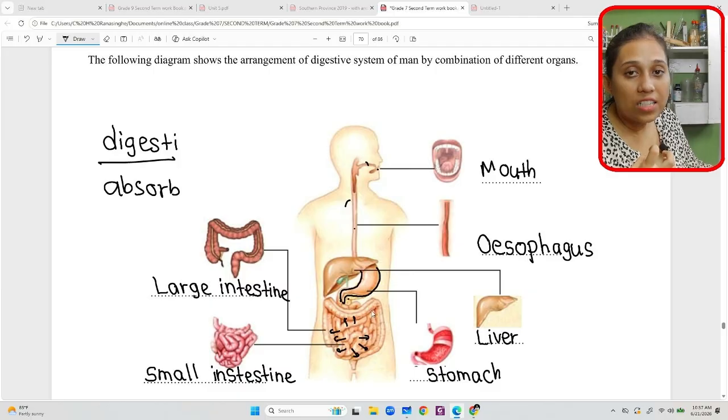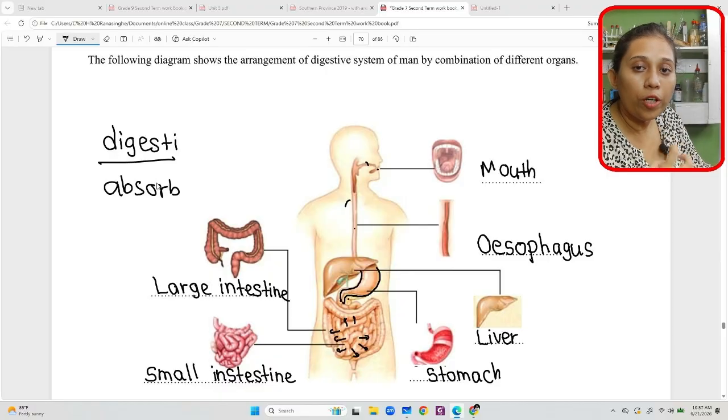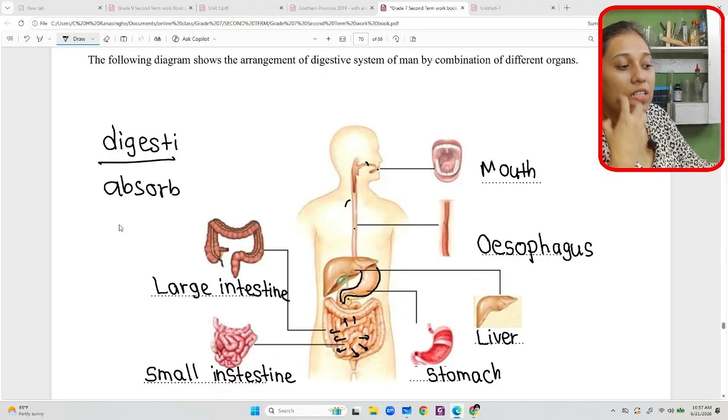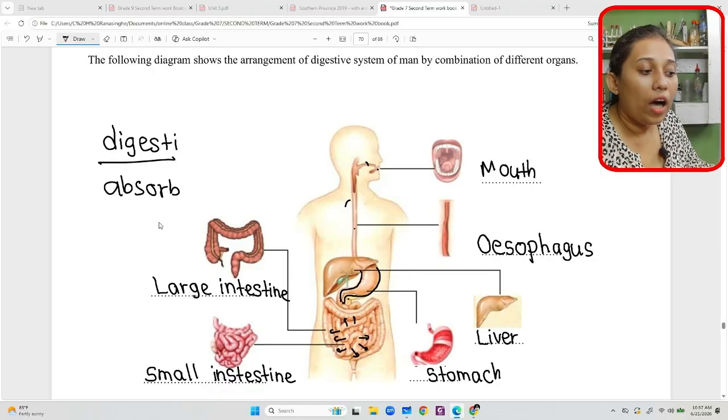So this system performs two functions. First is the digestion of the food. Second is the absorption of the nutrients. Sometimes a system performs one function, and some systems perform many functions.